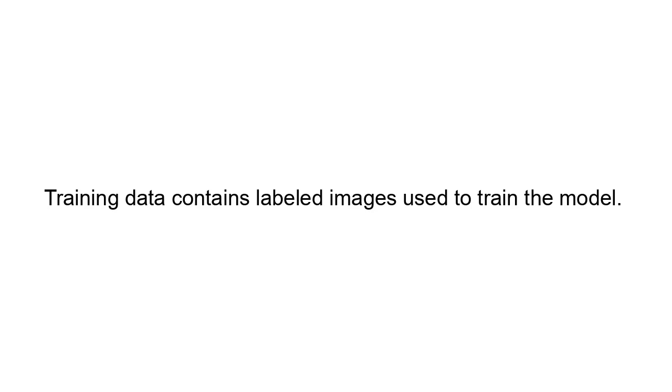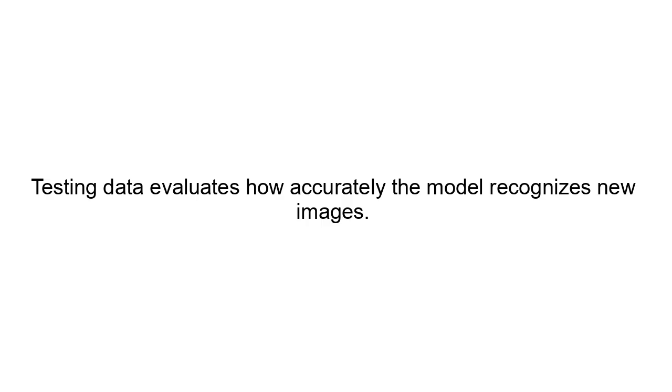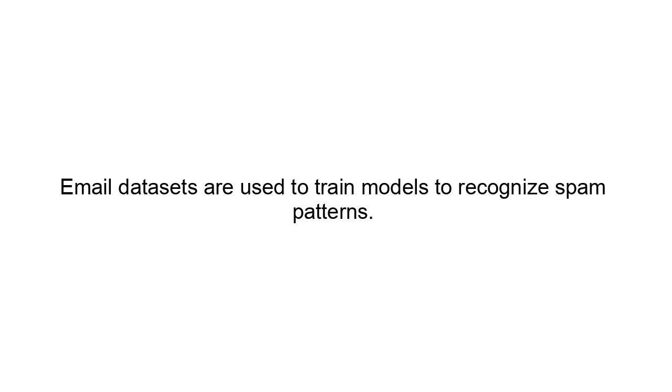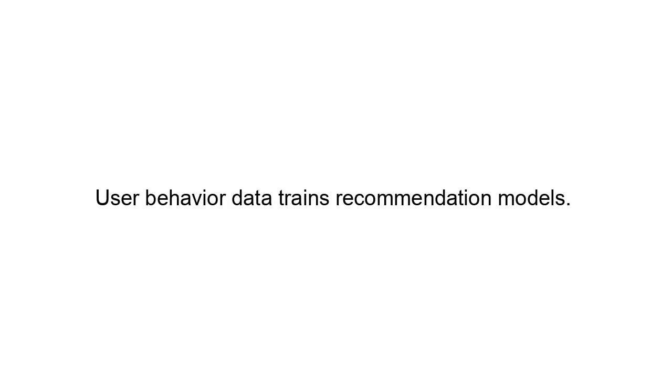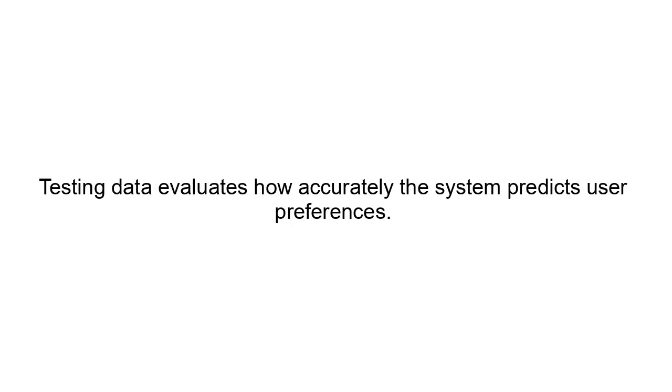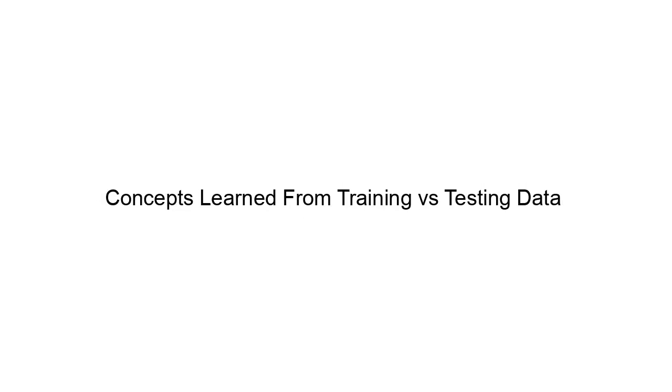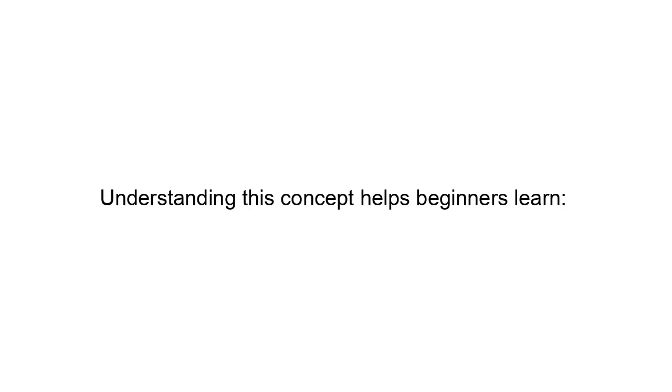Real-world applications. Training and testing datasets are used in many AI systems. Image recognition: training data contains labeled images used to train the model. Testing data evaluates how accurately the model recognizes new images. Spam detection: email datasets are used to train models to recognize spam patterns. Testing data checks whether the model correctly identifies spam emails. Recommendation systems: user behavior data trains recommendation models. Testing data evaluates how accurately the system predicts user preferences.